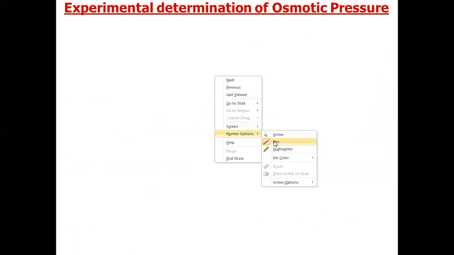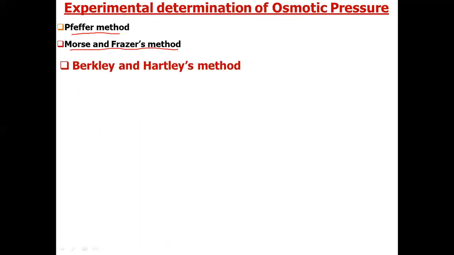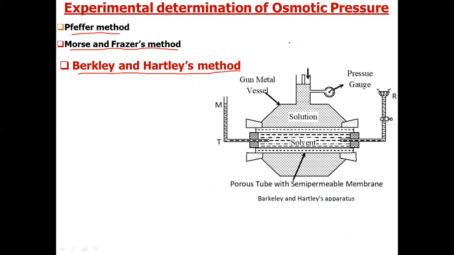Now let us see how we can experimentally determine the osmotic pressure. There are many methods, like the Pfeffer method, the Morse and Frazer method, and the third method that we will discuss today, Berkeley and Hartley's method. The experimental setup of this method looks like this, which contains a porous tube.